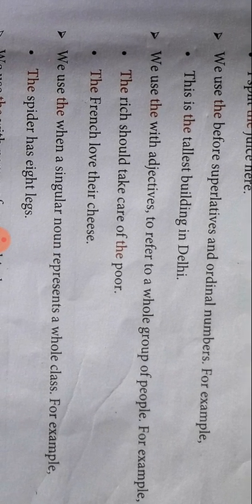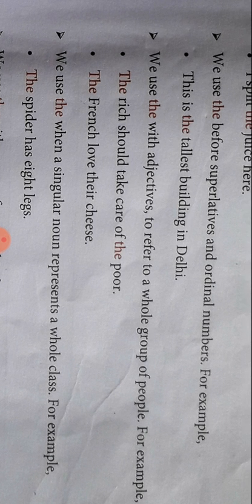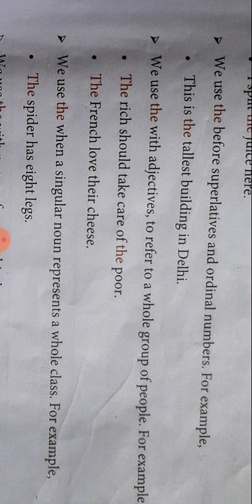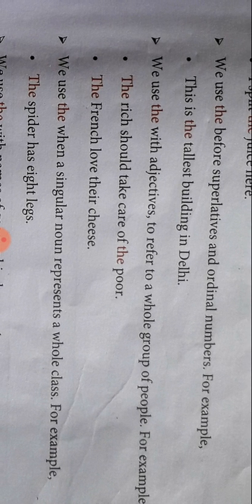We use "the" with adjectives to refer to a whole group of people. For example, the rich should take care of the poor. See here, it is said we use "the" with adjectives. Rich is your adjective. How is that person? Rich. It is describing that person, to refer to a whole group of people. For example, the rich should take care of the poor. So rich and poor are adjectives, describing more about the nouns. The French love their cheese. So who loves their cheese?